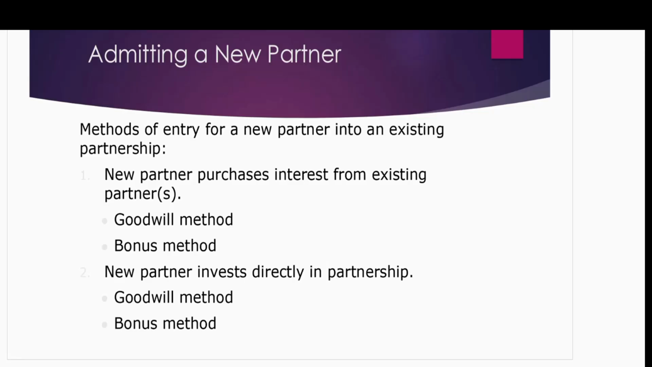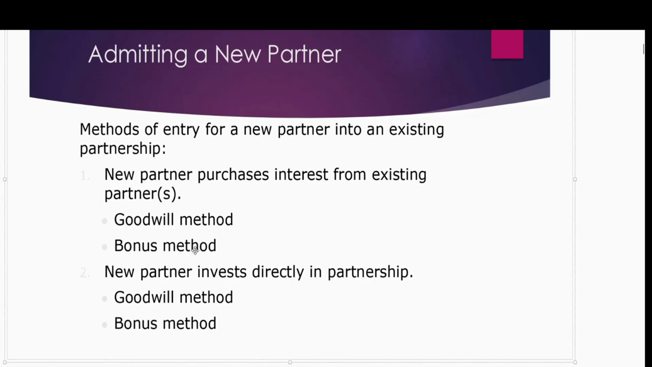He directly pays them, and after paying directly, he can have ownership in the business. Directly means personally he pays the old owners. Business does not get any investment from him. So in this scenario, when he purchases the interest from existing partners, we follow one of the two methods, either the goodwill method or the bonus method.